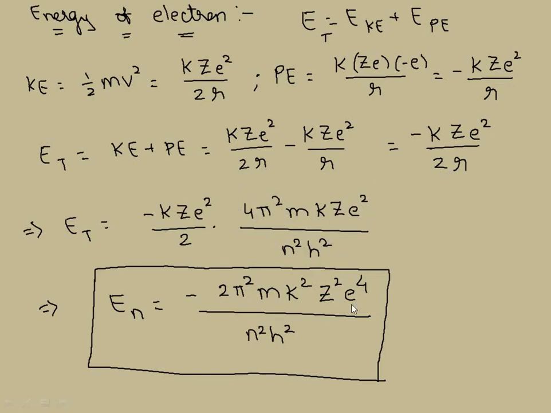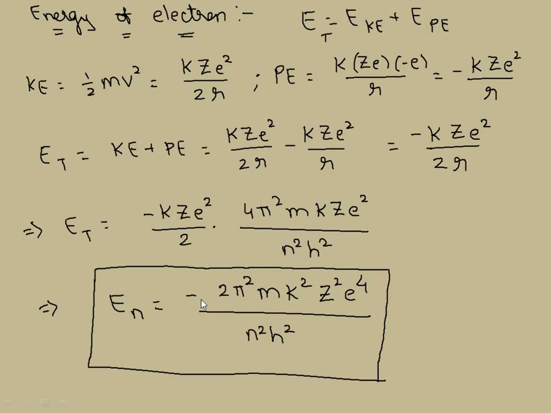If I substitute all these constants, I am left with a minus sign here. This negative value of the total energy indicates that the electron is bound to the nucleus by means of electrostatic attraction, and some work we have to perform in order to pull the electron away from the nucleus.